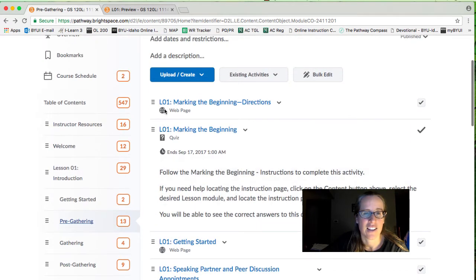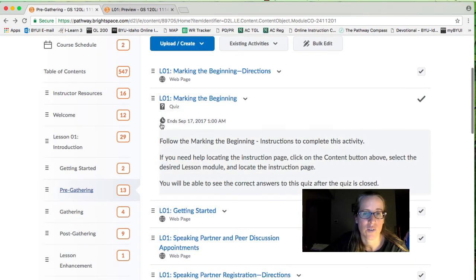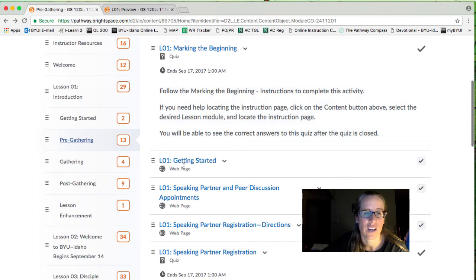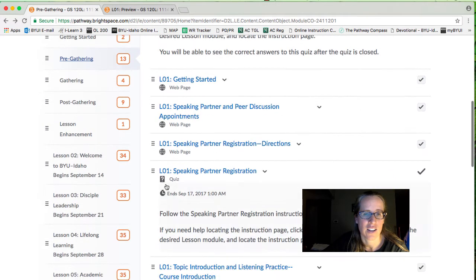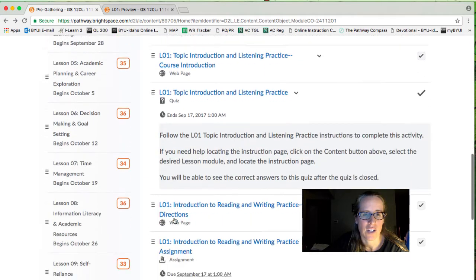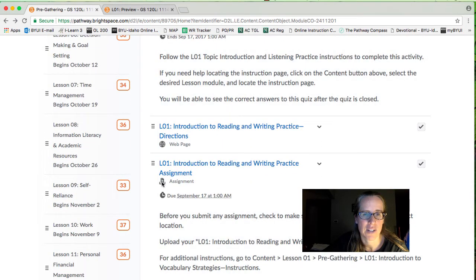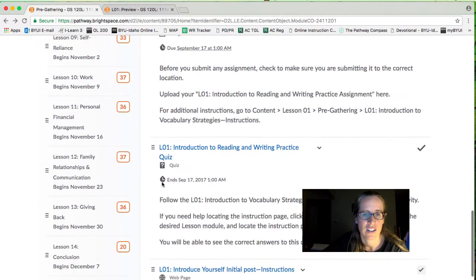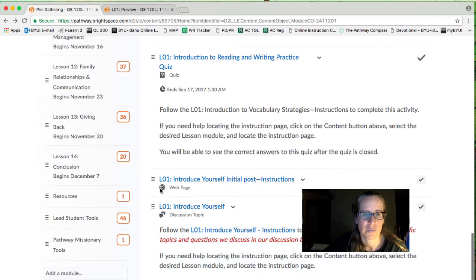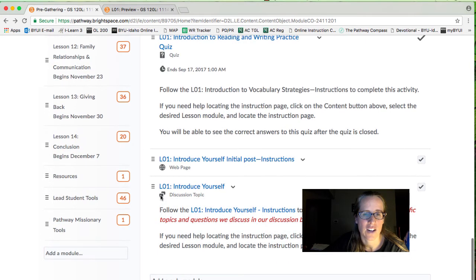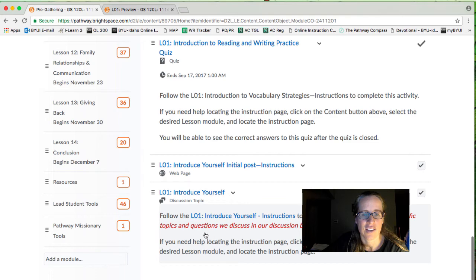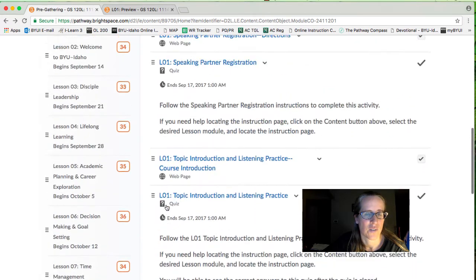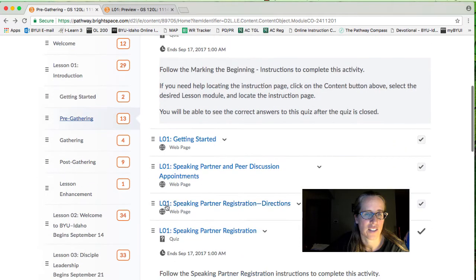And in this folder, you can see the things that have a little globe here. Those are things for you to read. The things with the question mark, those are quizzes, and they have a due date underneath them. So you add due date and time, so you know when they're due. This is, again, something to read. And here's a quiz. Come down here. This is an assignment that needs to be turned in. Here's another quiz. Here's something else to read. And then this one right here is a discussion. So that kind of gives you an idea of what you can find in the pre-gathering.